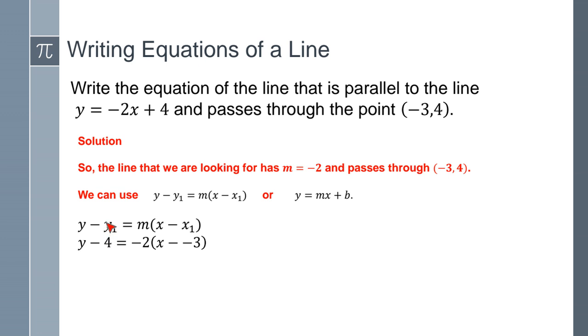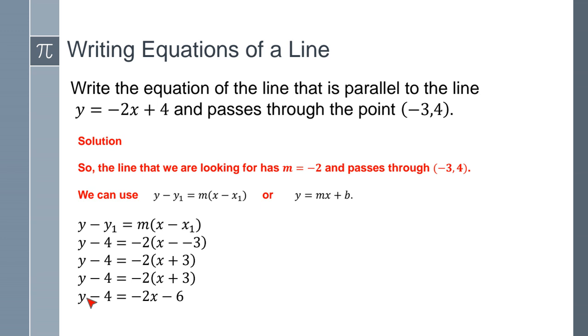So we plug them in where they belong. My y1 is 4 from the point. My slope is negative 2, so we plug it in for the m. And my x1 is negative 3. Now, we just do basic algebra. So the x minus negative 3 becomes a positive. Now we have to distribute on the right side. I'm going to distribute the negative 2 times x and negative 2 times positive 3. So it's going to give us negative 2x minus 6.